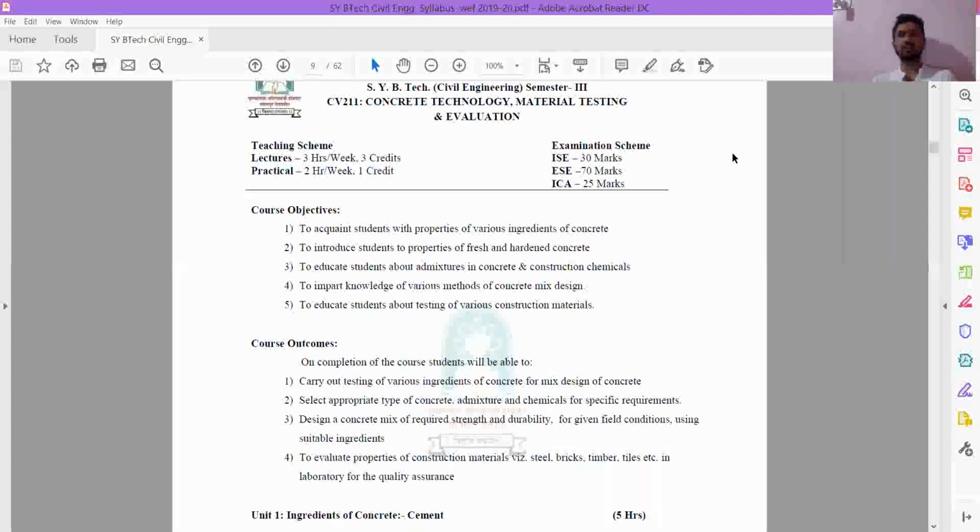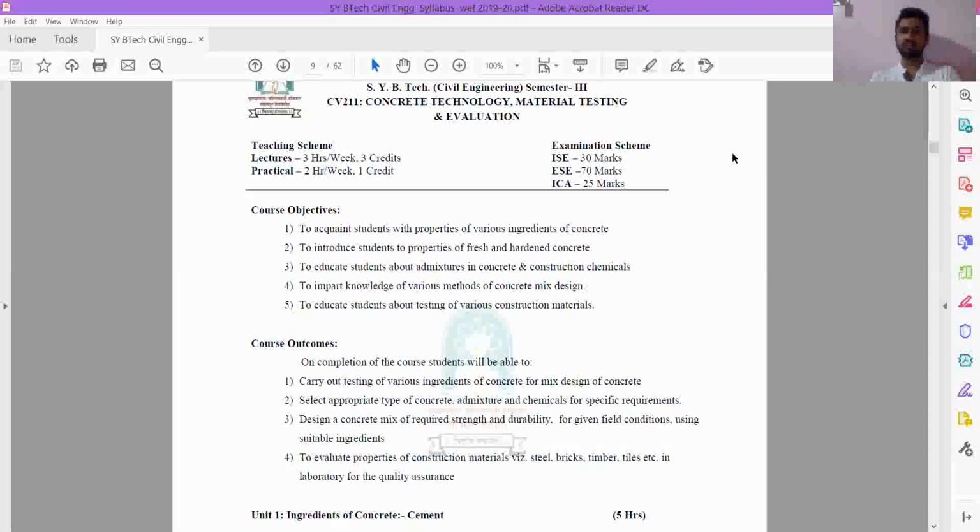Objective is nothing but what are the things that you are going to study in this, before starting the subject. We are going to study this particular thing, or we should study this, or we should study that. This is in future, that is the objective. And outcome is nothing but after the completion of the subject, these are the things that you'll get to know. In objectives we have 5 points, and in outcomes we have 4 points. Let us see these things.